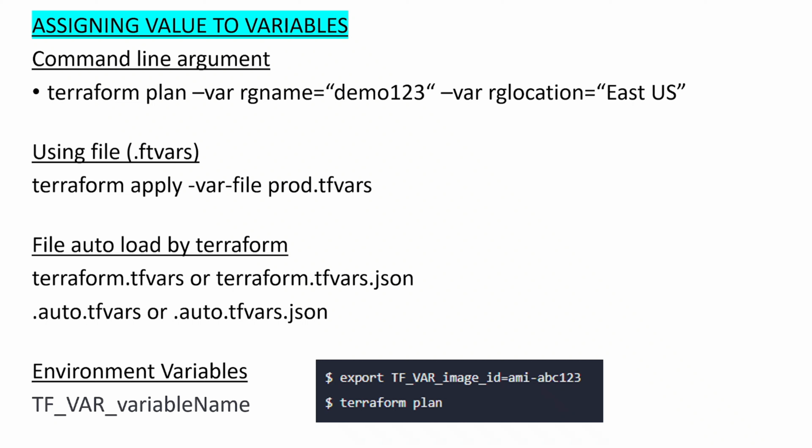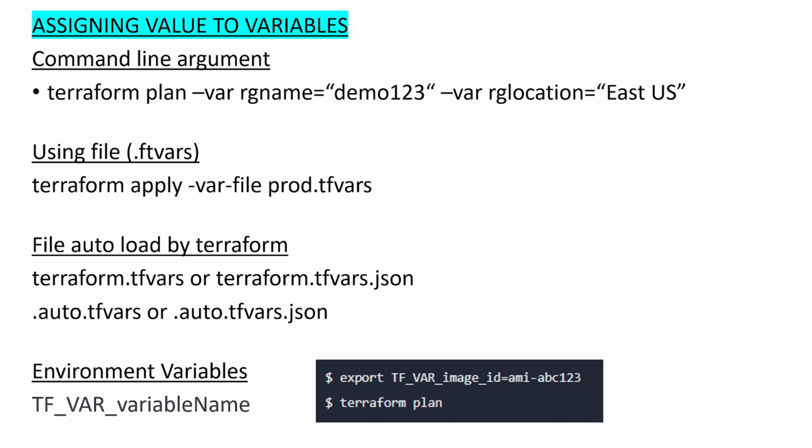What if there are lots of variables? You end up declaring multiple -var options. This is not a convenient way. To set lots of variables, it is more convenient to specify their values in a variable definition file with a file name ending in either .tfvars or .tfvars.json. Then specify that file in the command line with -var-file. Terraform also automatically loads variable definition files if they are present. They are terraform.tfvars or *.auto.tfvars.